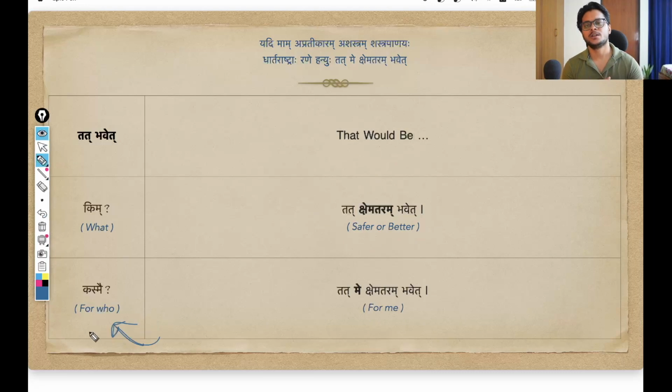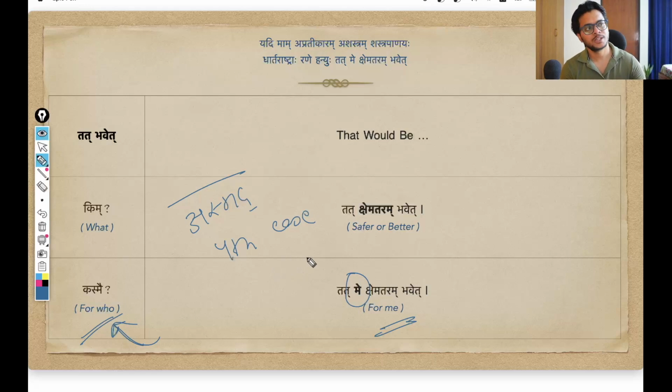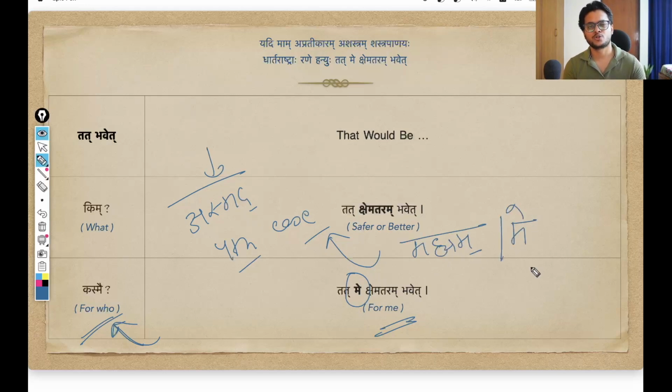And lastly, kasme. That for whom? This would be better for whom? So obviously Arjuna is talking about himself. Me. That would be better for me. This me is again coming from that same asmad pronoun, the first person pronoun. The case here is the fourth case. We use the fourth case when some action is done for some person. Actually, there is another word for the fourth case when we use this asmad pratipadik. That word is mahyam. So you can use mahyam also, you can use me also, both the words.